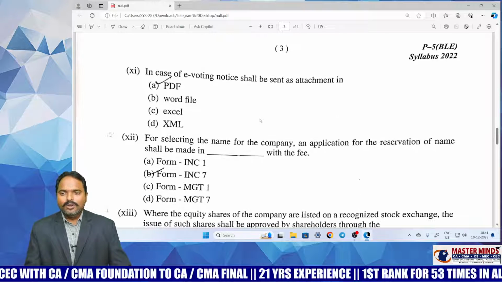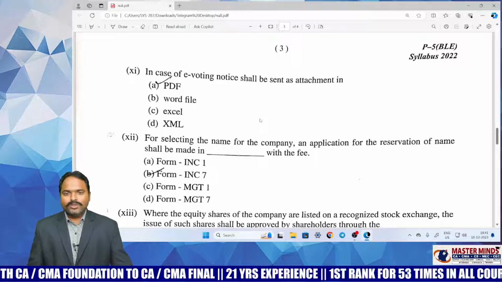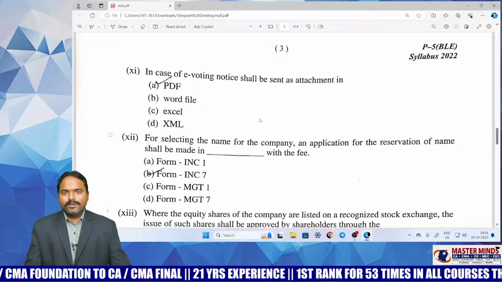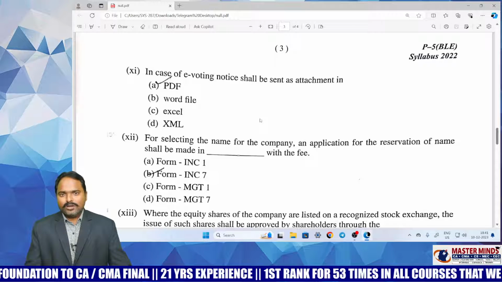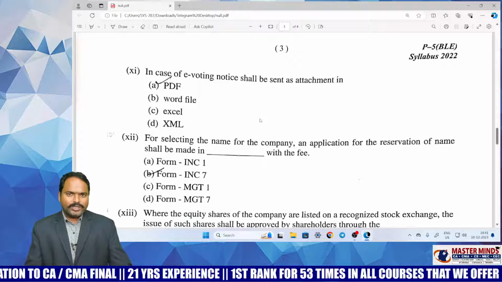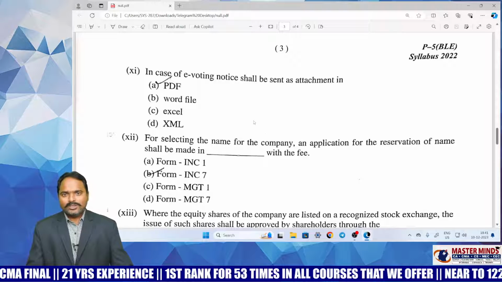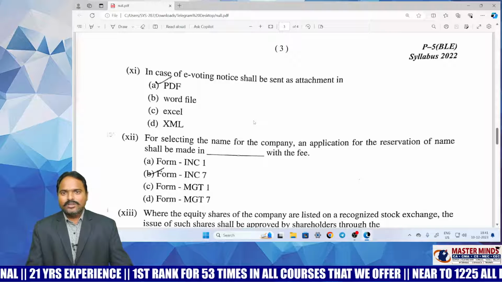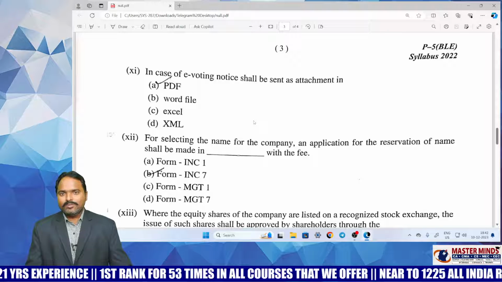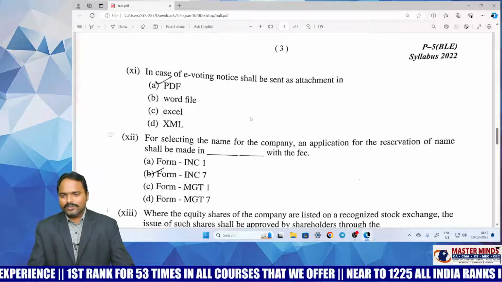In case of e-voting, notice shall be sent as an attachment in... So if you want, you can send a notice through electronic means also. If you are sending an e-notice, how do you send the notice? How do you attach that particular notice with that message? That is what they are asking. This is a contemporary topic actually. On the contemporary topic, they asked a question for 2 marks.